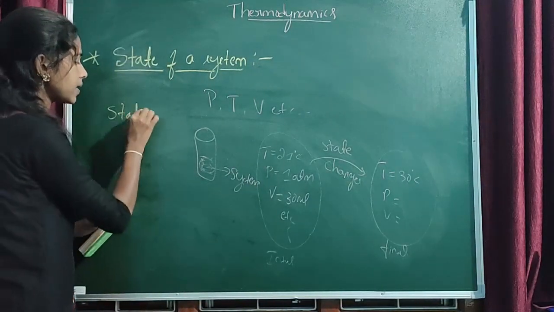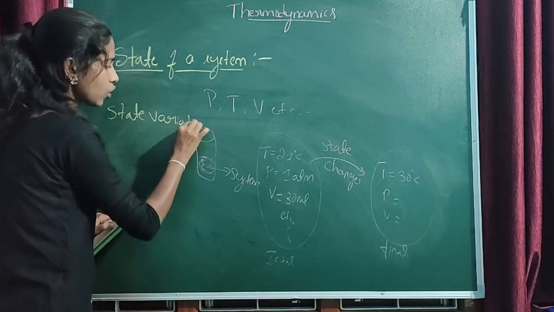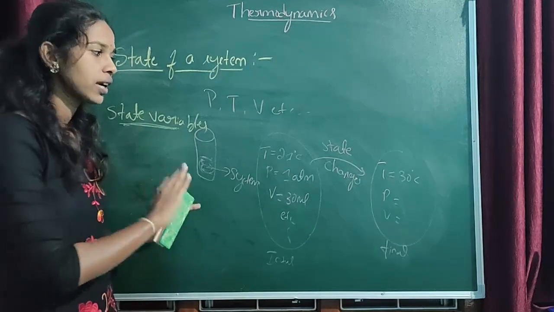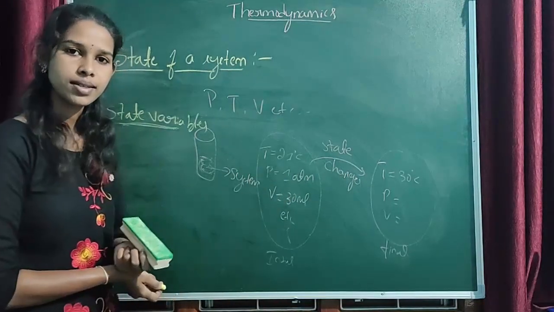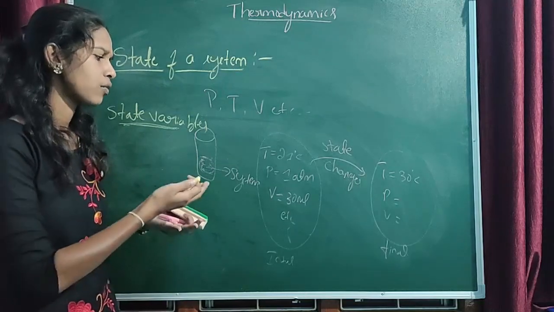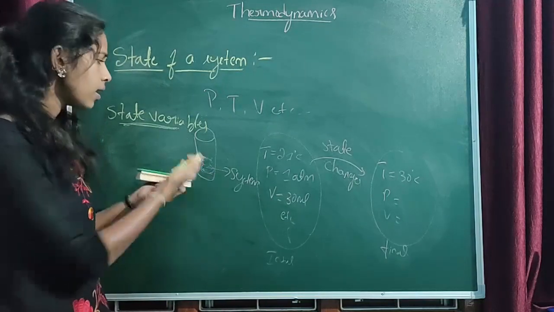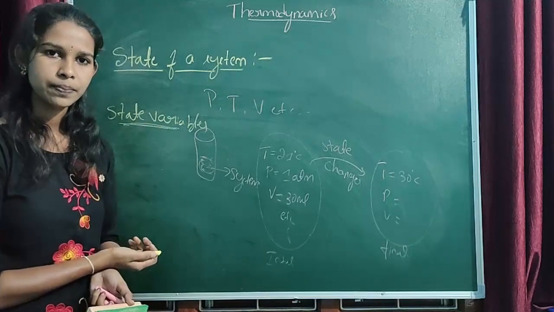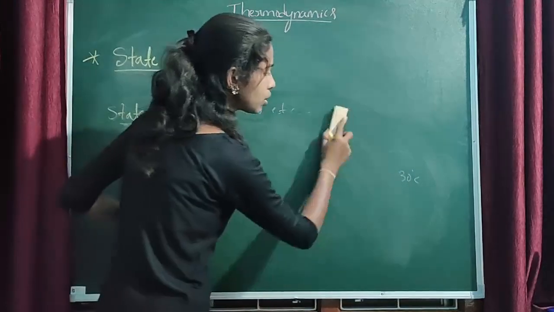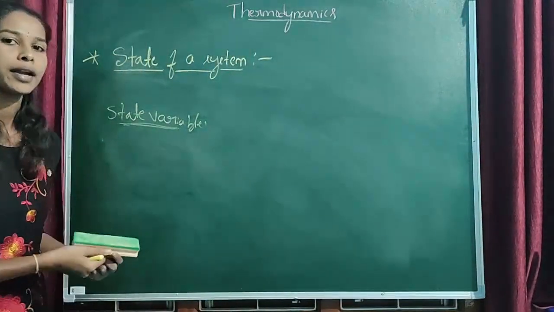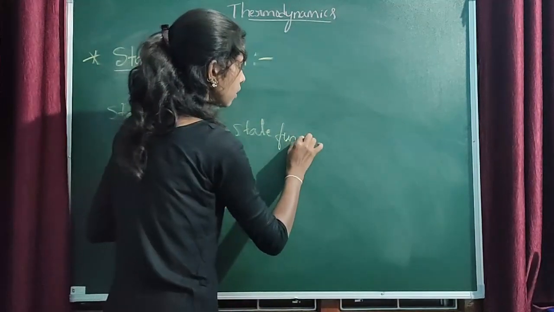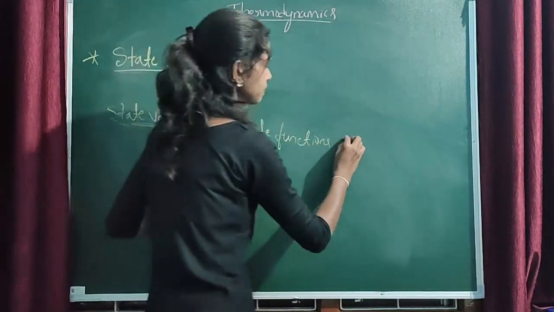State variables. What are state variables? The macroscopic properties which can vary the state of the system are called state variables. Examples: temperature, pressure, volume, any macroscopic properties, they all come under state variables. Now, these state variables can be divided into state functions and path functions.